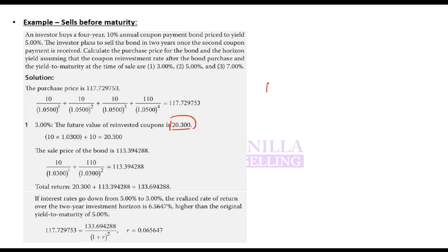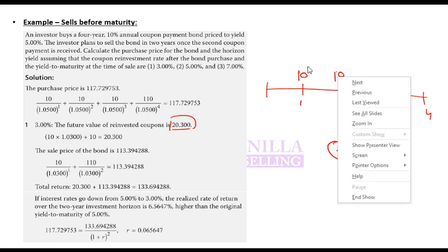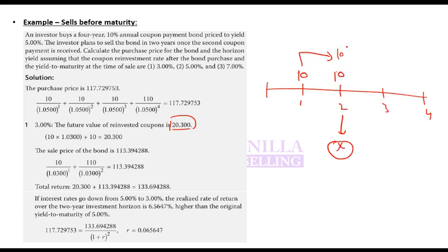Future value of coupons. So you have a coupon here at the first year, which is 10. Then you have it here. You are selling the bond at the end of second year. So this is the future value of these two, 10. So you take this 10 forward. It will be 10 into 1.03 plus this 10. This will be 10.3 plus 10, which will be 20.3. Future value of coupon. Any confusion, problem?